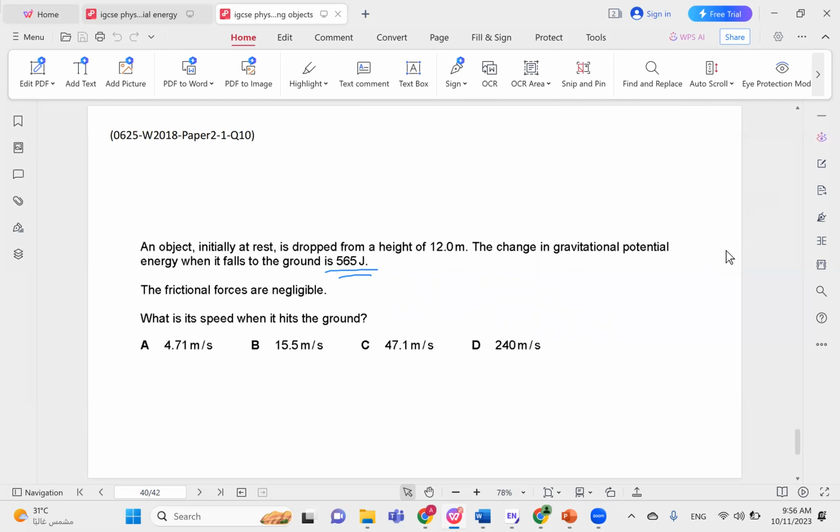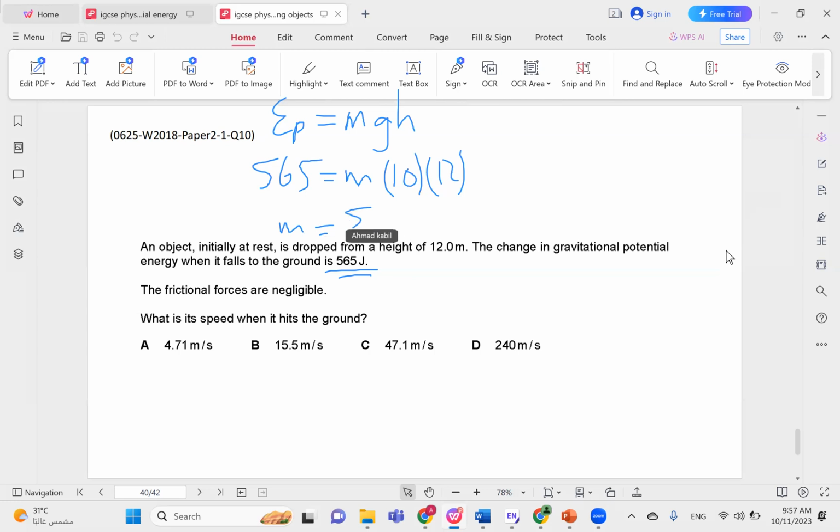So here is what happens if we try to use it. We say that the potential energy is mgh, and 565 is equal to m, which we do not know, times 10 times 12. Now we can get m. So m is 565 divided by 120. And you use your calculator. 565 divided by 120, which is roughly 4.71.